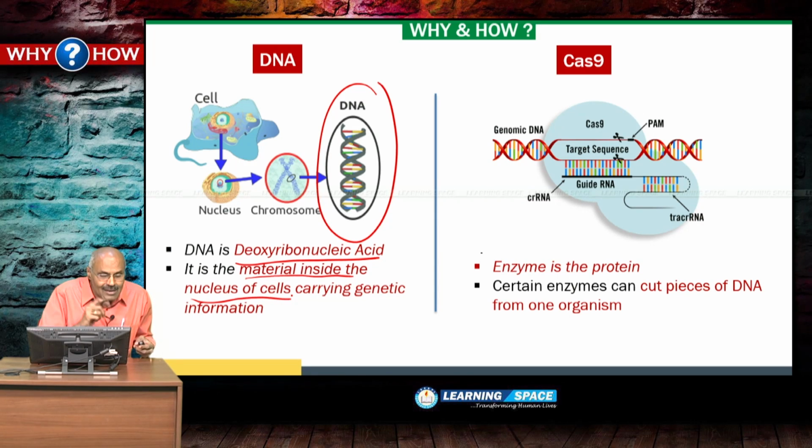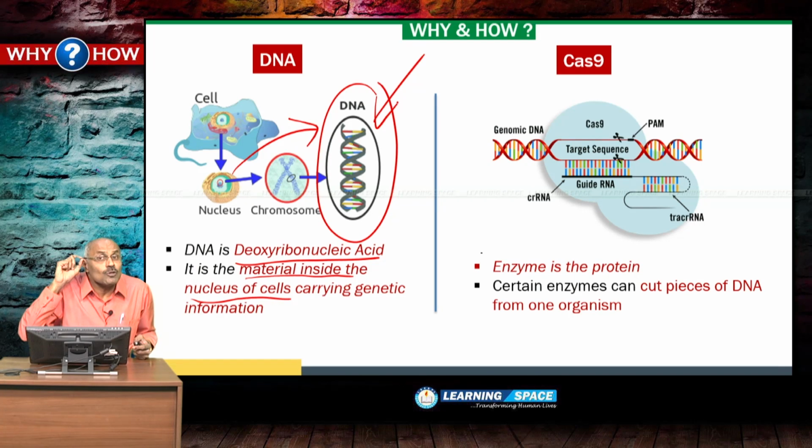DNA is the material inside the nucleus of the cells, and it carries genetic information. So, DNA carries genetic information. Now, the research is going on modifying the DNA. If some unwanted link is there in DNA, which is causing abnormalities in the body like cancer, they have to be cut and thrown out. So, the unwanted things in DNA are to be cut, and for cutting unwanted things in DNA, enzymes are required.